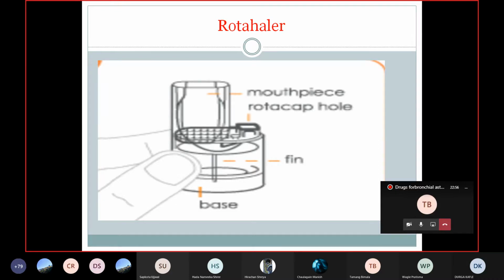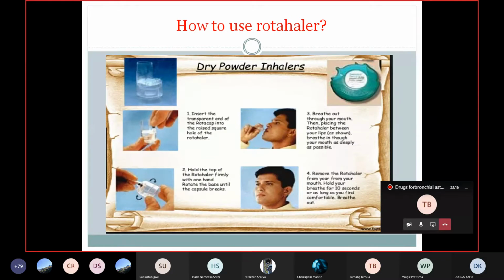Unlike the MDI, where we only have to press once because one puff delivers a certain amount of the drug, in the case of the Rotahaler we already have the amount of the drug in the base. That drug we have to finish in multiple inhalations. So that is the main advantage of the Rotahaler.